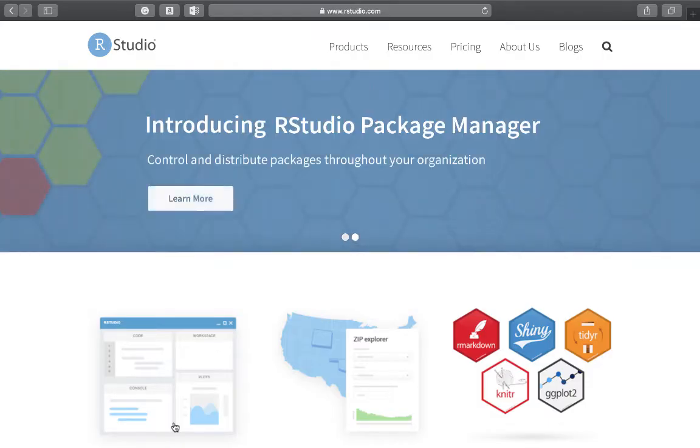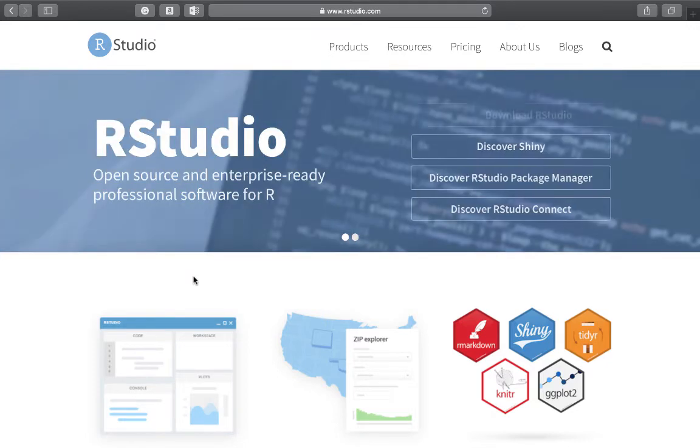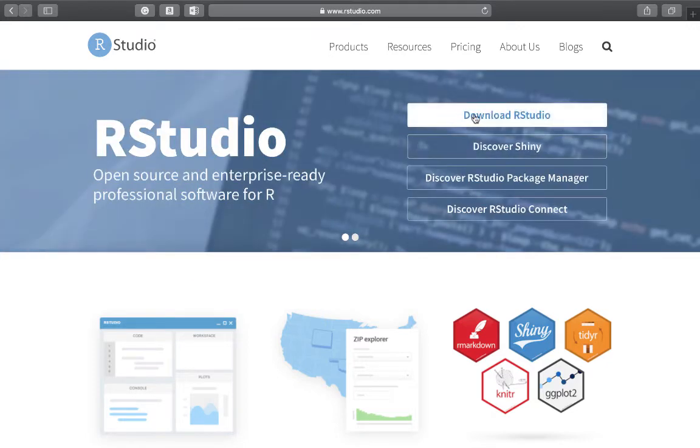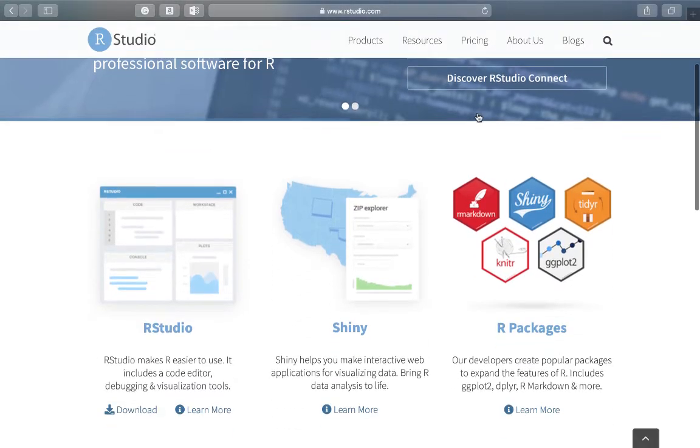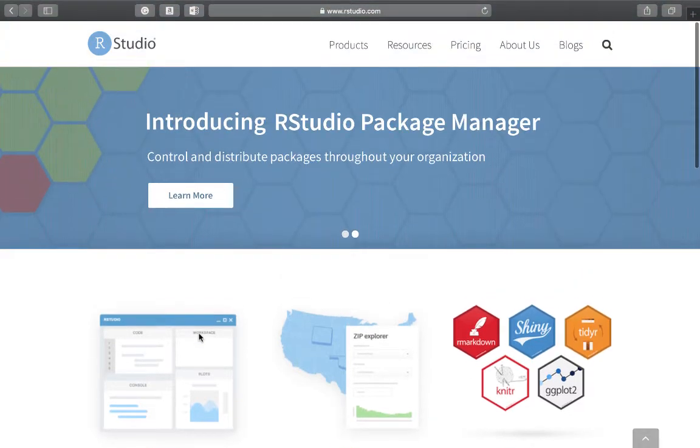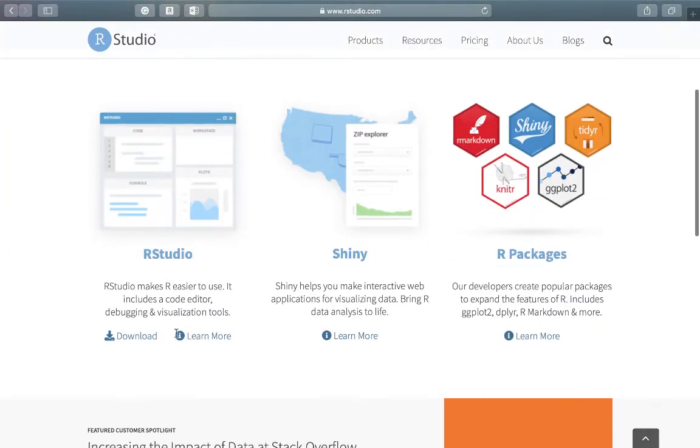Alright, this is the website www.rstudio.com. So here you see download RStudio. Also you can click on this one too. It is also RStudio. So let me click on this download.